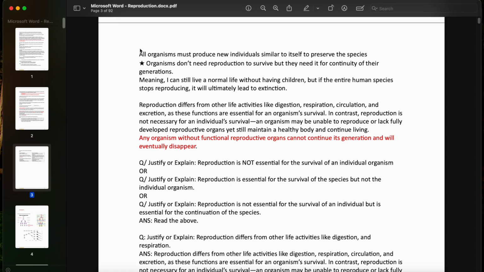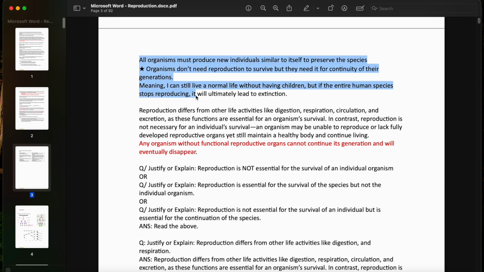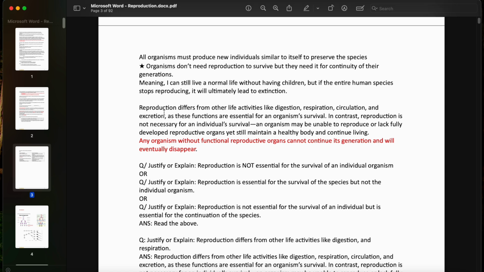And the answer is, we've talked about it already. We're just going to say that it is not necessary for an individual, but it is necessary as a whole, because reproduction differs from other life activities, and an individual does not need reproduction in order to survive. But the organism as a whole, if they stop reproducing, this will lead to extinction.